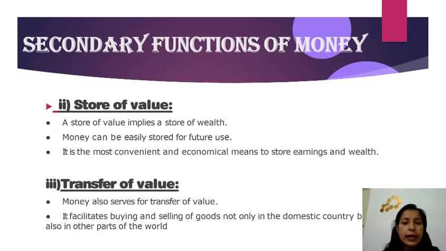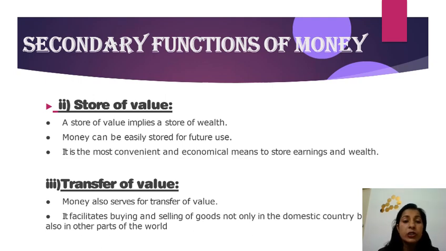So the next secondary function of money is store of value. A store of value implies a store of wealth. Money can be easily stored for future use. It is the most convenient and economical means to store earnings and wealth. So basically, money is not something that will not be in use in a later time period.